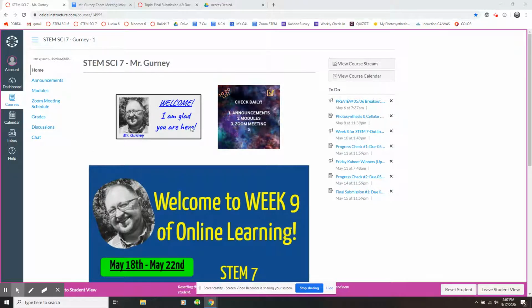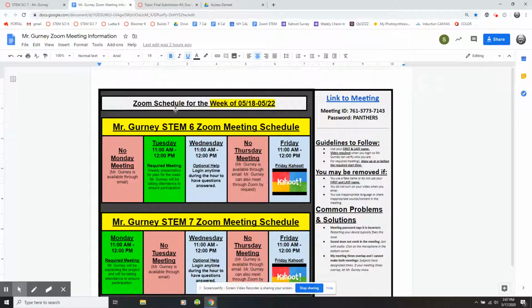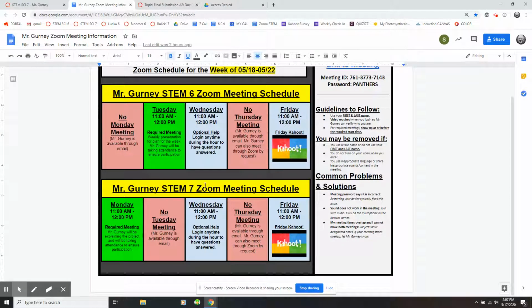The first thing I'm going to do is show you our Zoom meeting schedule. You can click here and it will open up this Zoom meeting schedule. When you take a look at this for STEM 7, you notice that there's only one required meeting this week. That is Monday. It is the full hour from 11 to 12. I will be going over the project from last week as well as what we're doing this week, and there will be some discussions, and it's really important that you attend and show up at 11 o'clock for that meeting.